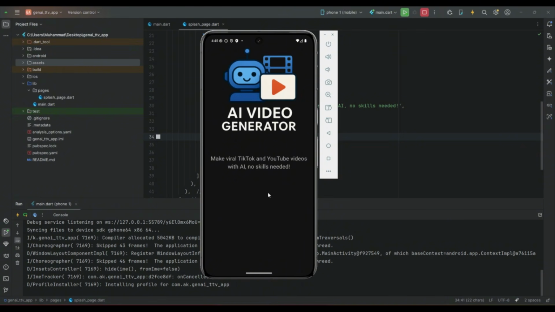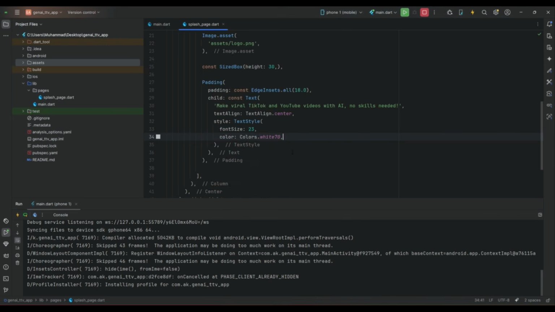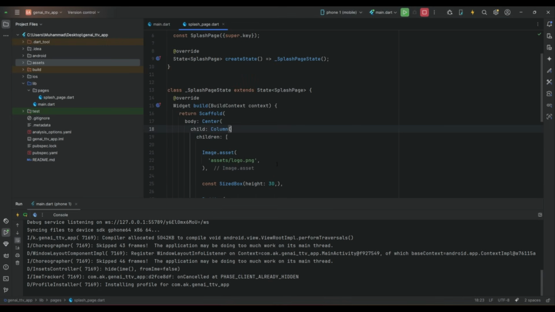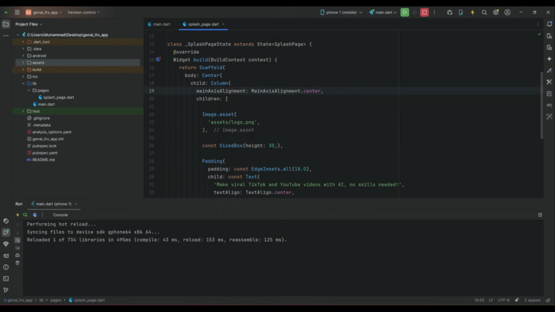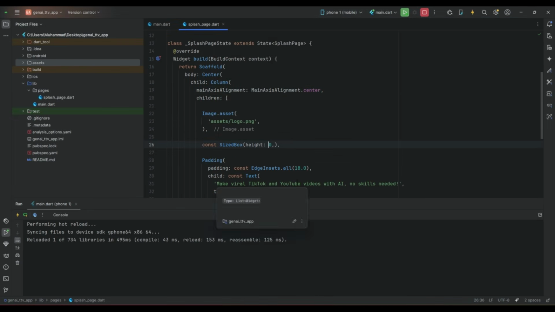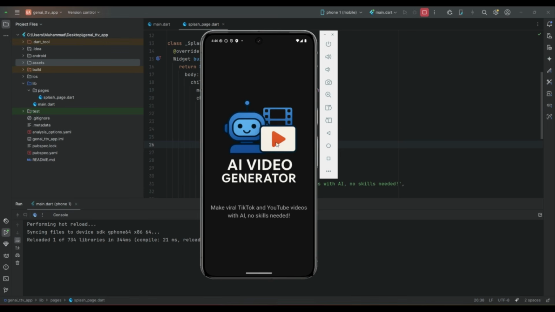Now we need it here at the center, that is inside the column. We can apply the main axis alignment dot center property. And we can make this 18, the space between the image and the text.